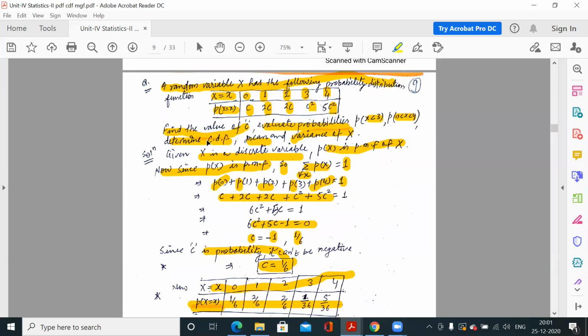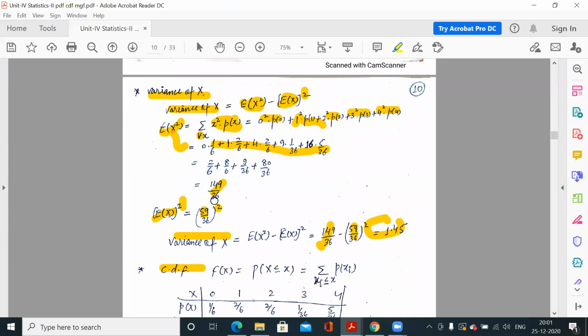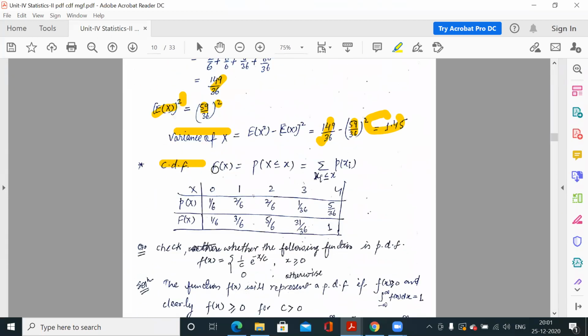This is variance and mean. Now CDF. CDF is the cumulative distribution function. The cumulative distribution is capital F(x). It is the probability of X when X is less than or equal to x. The formula is the summation of p(xi) for every xi which is less than or equal to x. So this is your x, and this is your probability function.